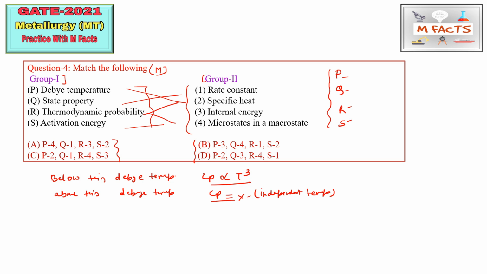So you can say this Debye temperature is somehow related to the specific heat, and we can match this through the Debye temperature. So P we can match by 2.